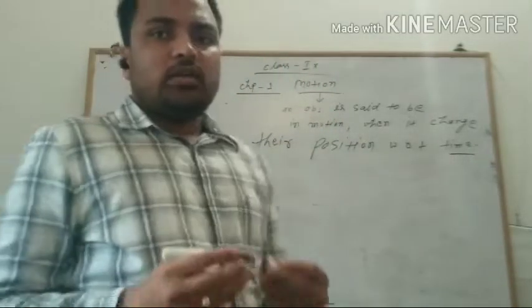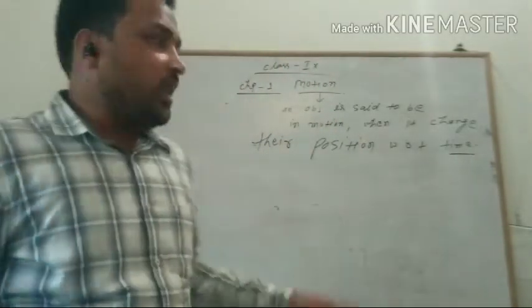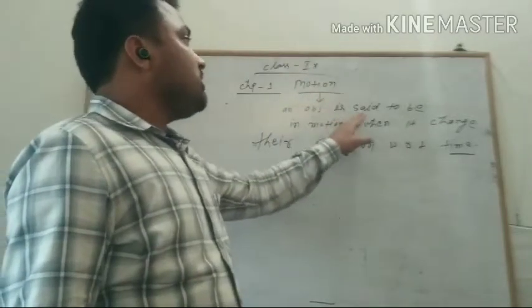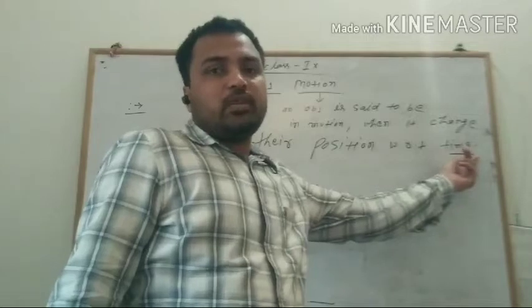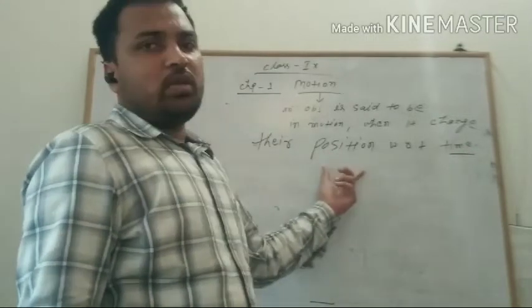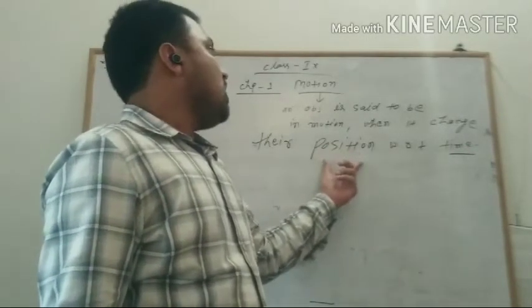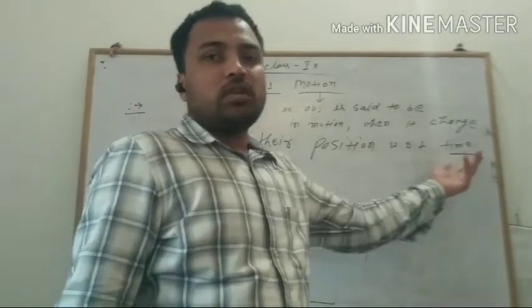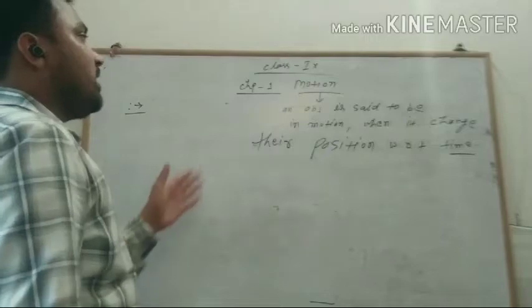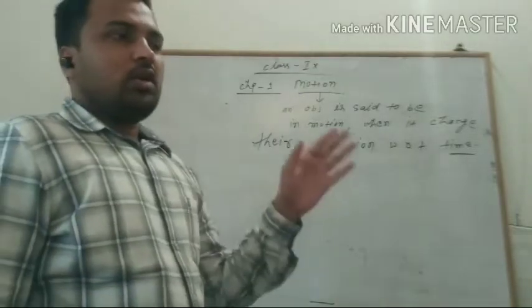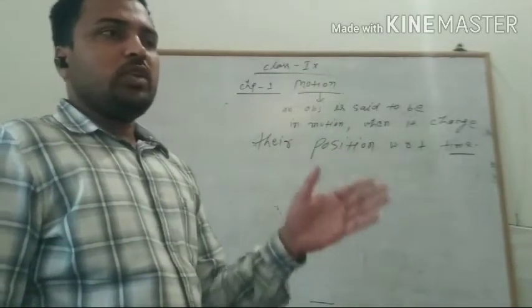So here we try to understand that the motion of an object has two factors, that is position and time. That means any moving body has the characteristic of changing its position with respect to time. We take an example to understand how an object is said to be in motion.